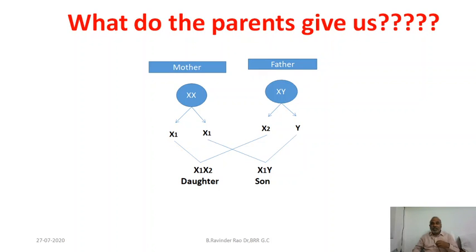Now the question is, to whom will father pass his X chromosome? Father's X chromosome goes to daughter only. Father will never give his X chromosome to son. Give here refers to inheritance. So the X chromosome of father will never be inherited by son. It will definitely be inherited by daughter. Then what about the Y chromosome?